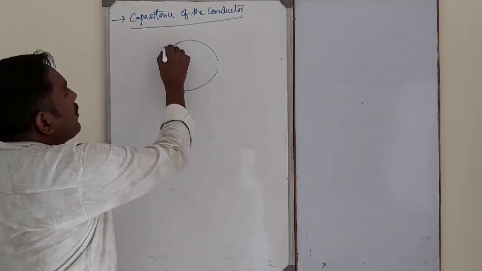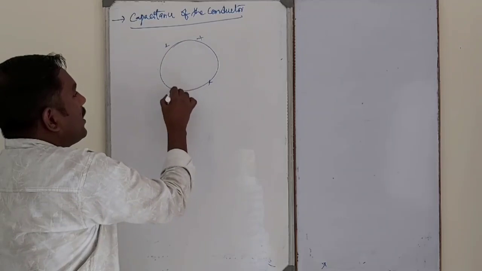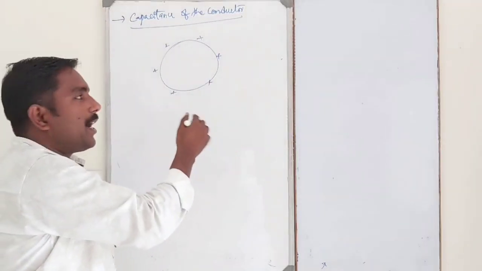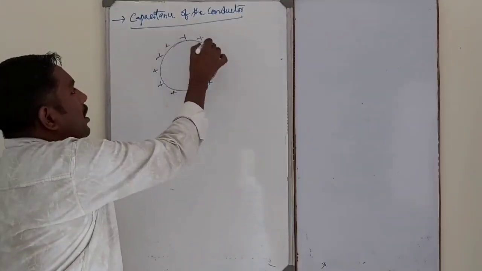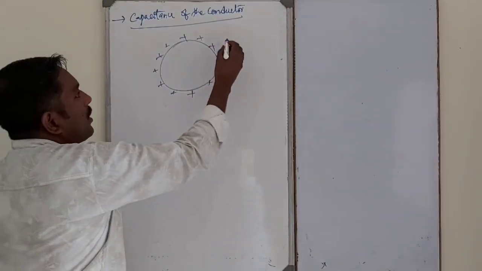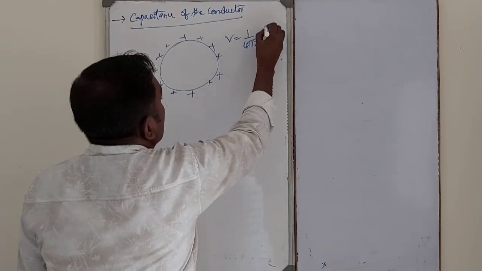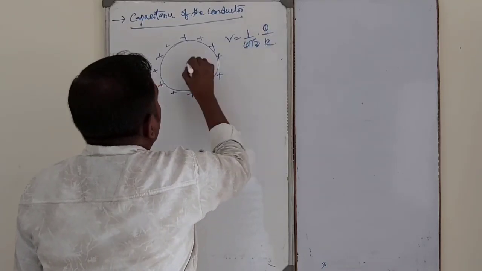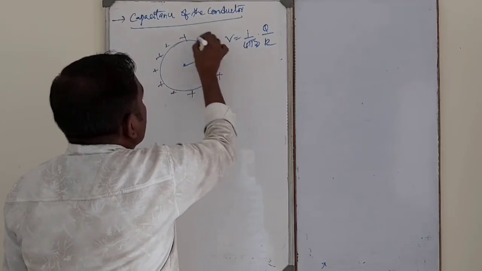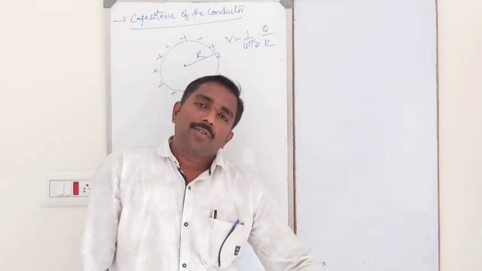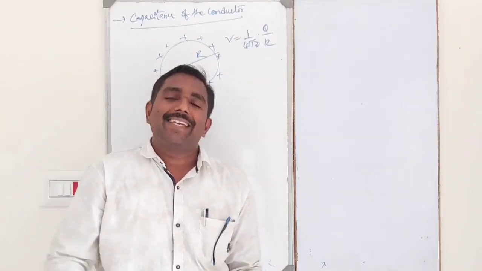Some quantity of charge given to the conductor, its potential increases. More and more quantity of charge given to the conductor, its potential also increases more and more. V is equal to 1 over 4 pi epsilon naught Q by R, where R is the radius of the spherical conductor. That means some quantity of charge given to the conductor, its potential increases.